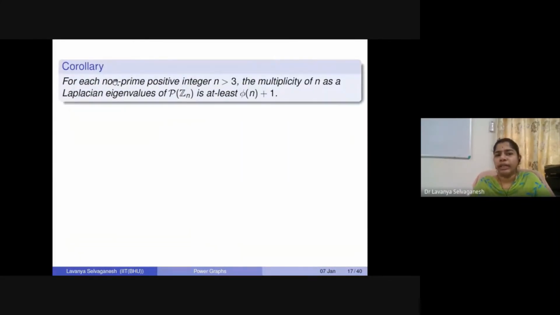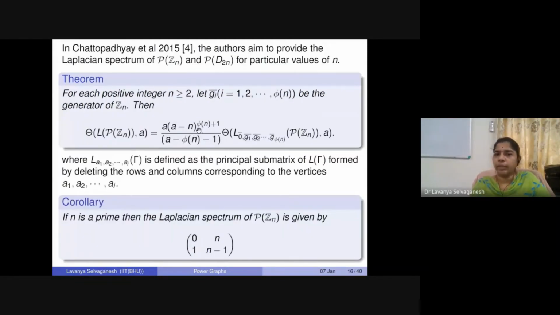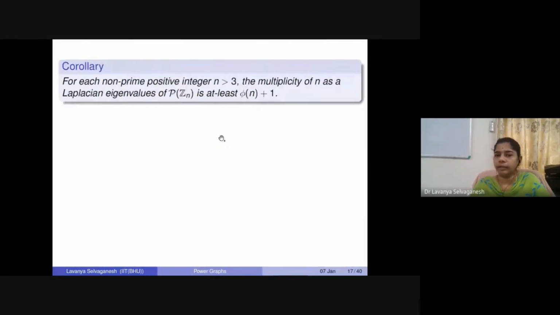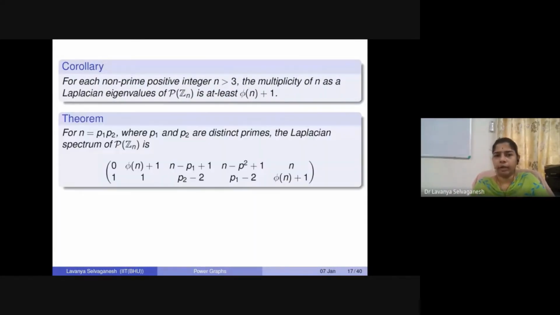Okay, so for each non-prime positive integer n, the multiplicity of n as a Laplacian eigenvalue will be at least phi n plus 1 times. Again it is from here, right? From here you can see that n has a multiplicity of at least phi n plus 1 when n is a non-prime positive integer. Okay, so these are direct corollaries.